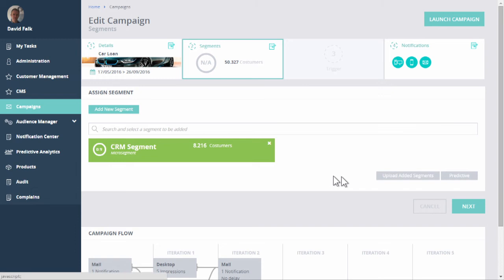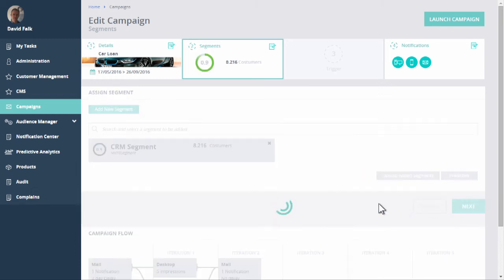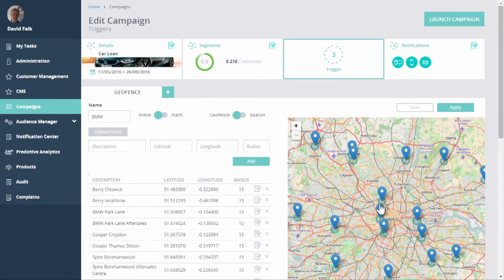So this is all good. I'm going to save. I'm going to upload the segment, and I'm going to keep going. Now I come to the second unique part of our platform, which is that I can add contextual data to this campaign. So what I have here are locations. These are locations of BMW dealerships right here in London.